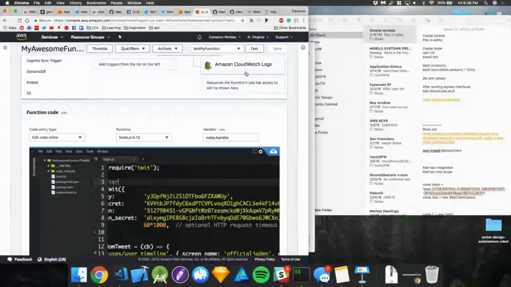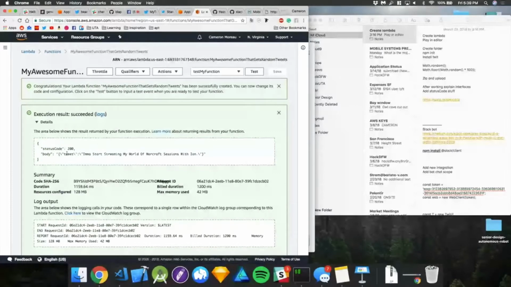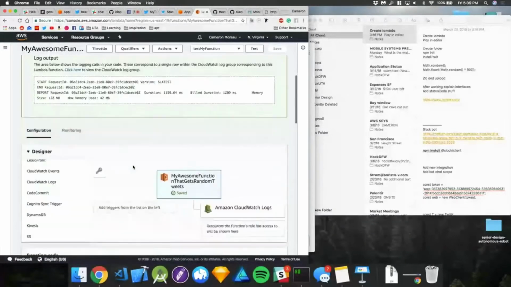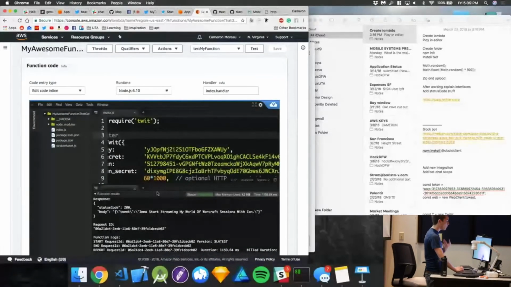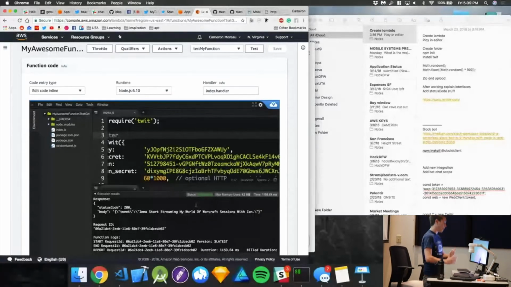And so let me test this real quick. I'm just going to hit test. And now I actually have this body that's saying whatever his tweet is now, streaming World of Warcraft sessions with nice. Okay, so we made this code, but what is different? Why is it doing it in this JSON function now instead of doing it in text?